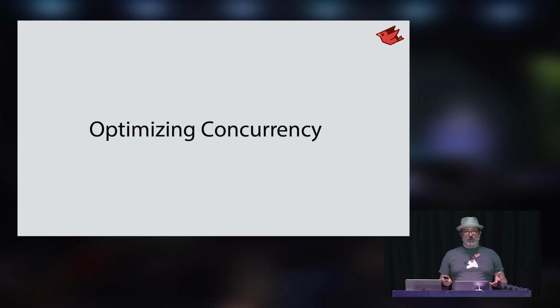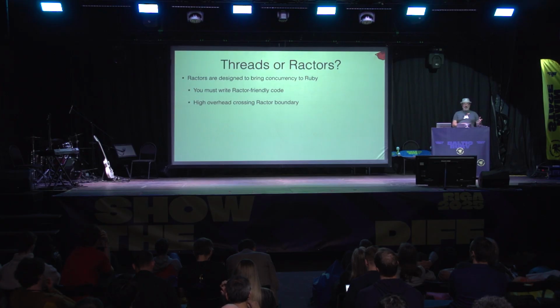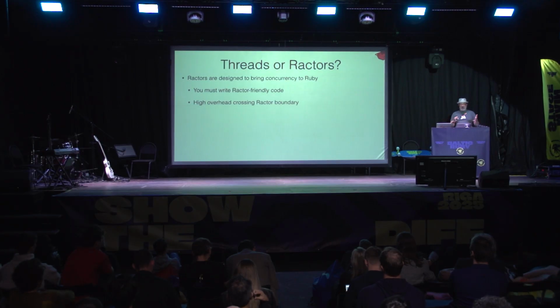And now this is all possible, of course, because JRuby has excellent concurrency capabilities. So let's talk about threads and ractors. Ractors have been developed over time in Ruby to bring concurrency, bring parallelism to CRuby. It's tricky to use, though. You have to write ractor-friendly code. You have to be passing pretty much only immutable objects across that boundary. And even then, you're still going to have issues getting the performance that you want. There's a lot of overhead crossing that boundary into ractors.